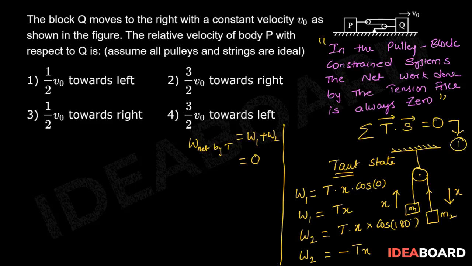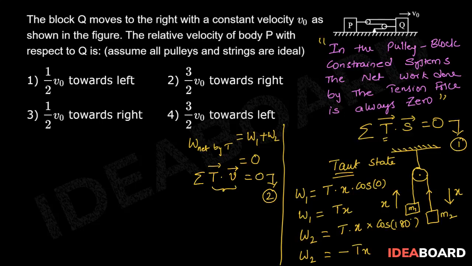On differentiating equation 1, since tension is a constant force, we can write sigma of T bar dot V bar equals to 0. Let this be second equation. So this term we call it as power. Therefore, we can also state that in the pulley block constrained systems, the net power delivered by the tension force is always 0. Now we will solve the problem given here by using this equation 2.